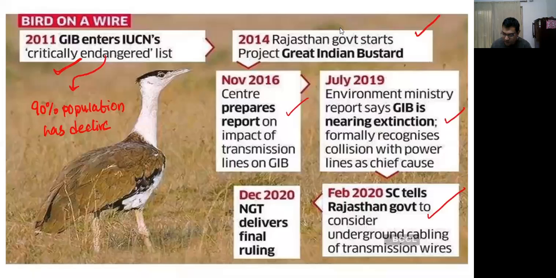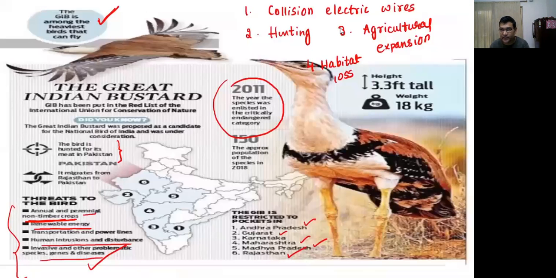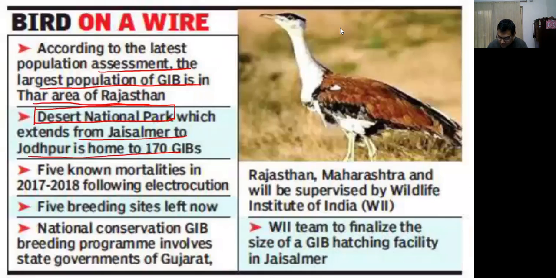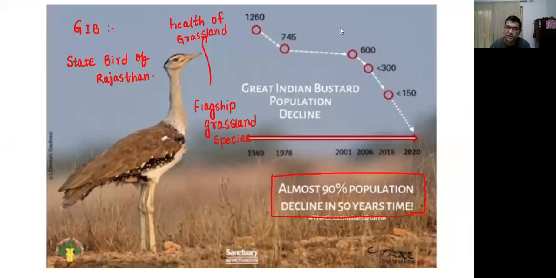So the Desert National Park question has already been asked, but they can ask you other things about this critically endangered bird. What are the threats: habitat loss, hunting, annual perennial non-timber crops, renewable energy, transportation lines, then human intrusions and disturbances. Where are they situated? These are the things the questions can be asked on.